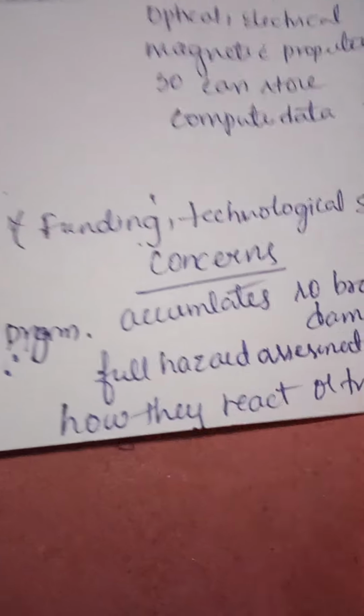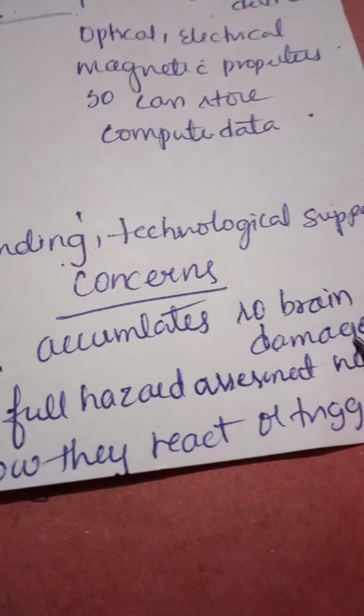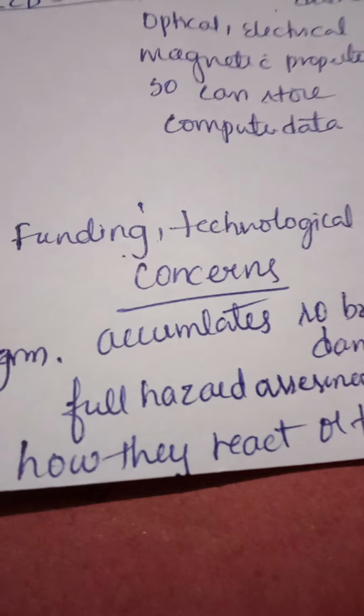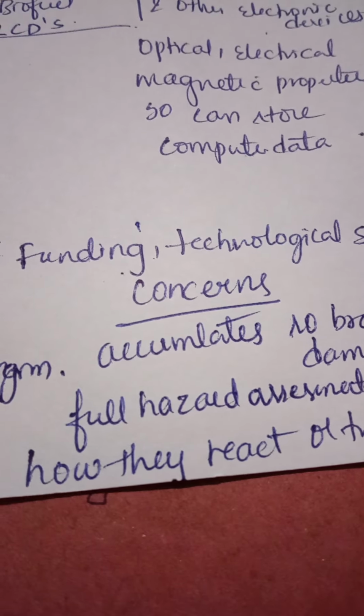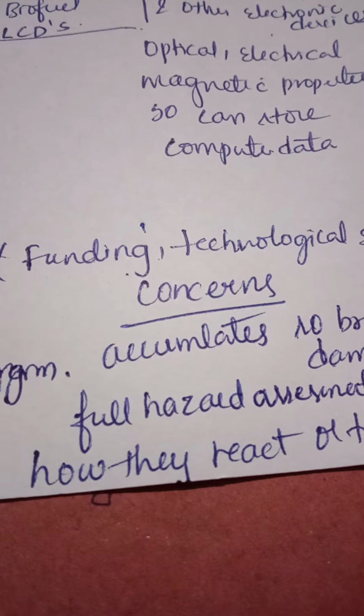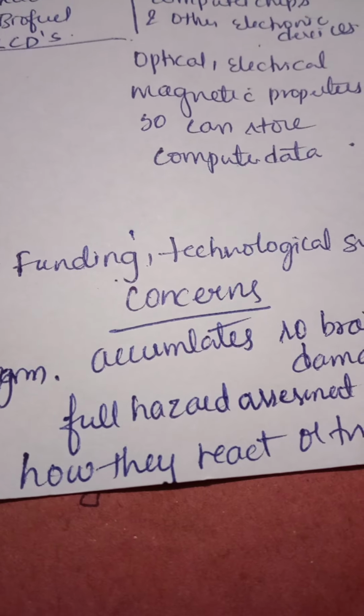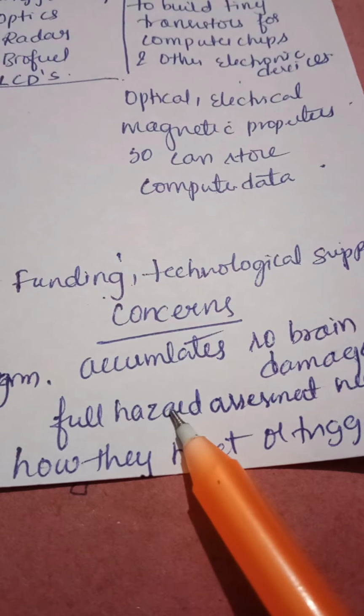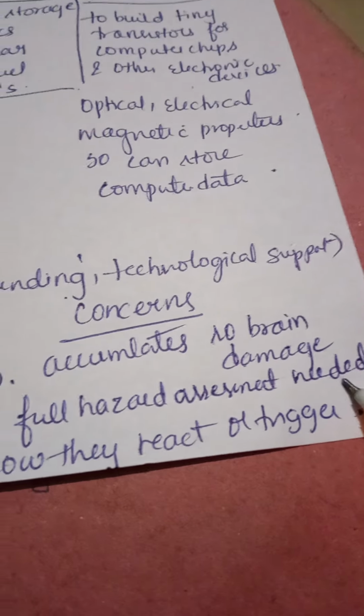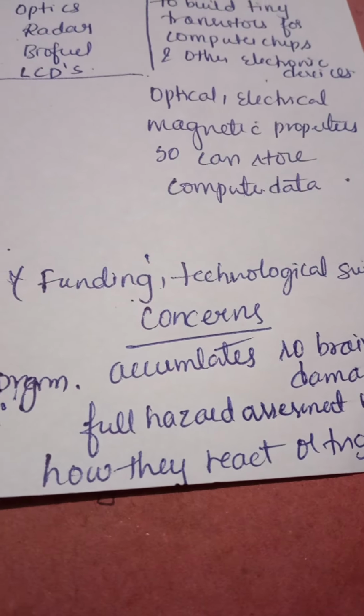And what are the concerns relating to this? As we all said, nanoparticles accumulate in the body, and may cause damage to the brain in fish and others. So when nano manufacturing materials are to be licensed, a full hazard assessment is needed before giving them a license.